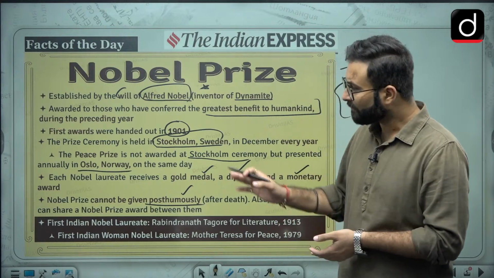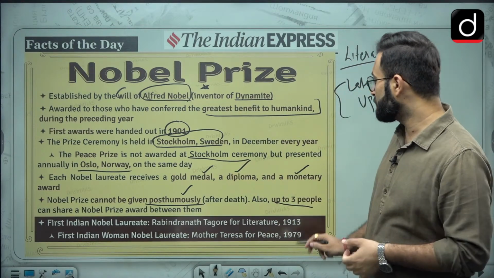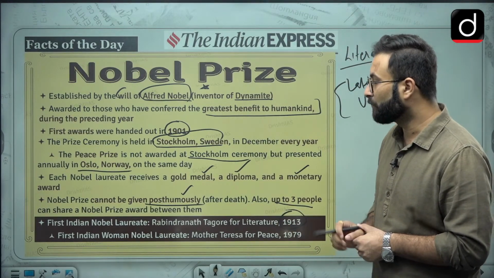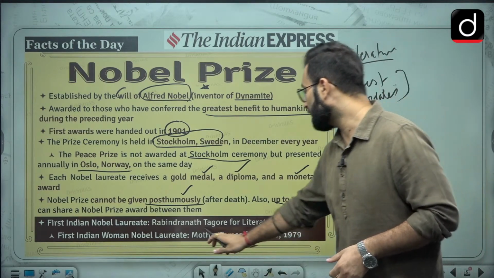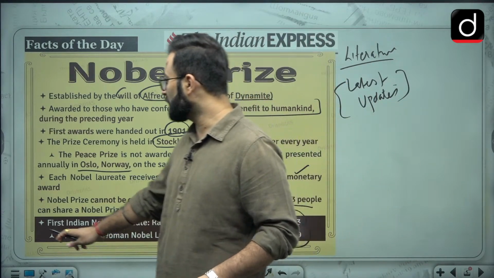Okay, now the first Indian Nobel laureate is Rabindranath Tagore for literature in 1913. Moving further, the first Indian woman Nobel laureate is Mother Teresa for peace in 1979. So these 2 names you can remember.